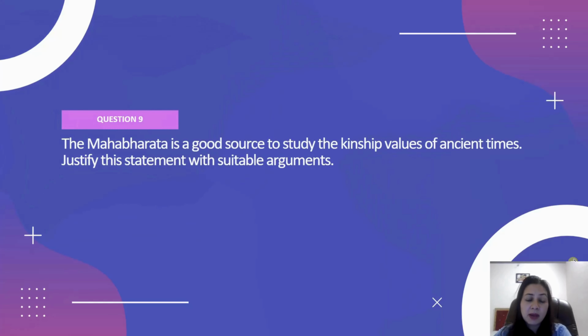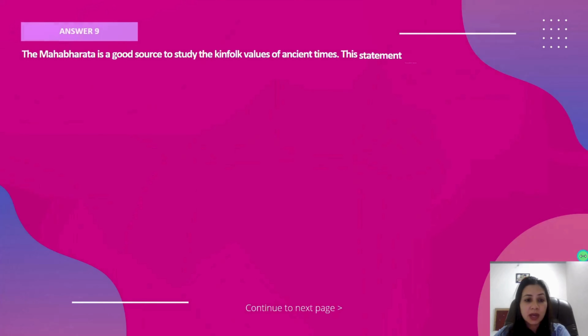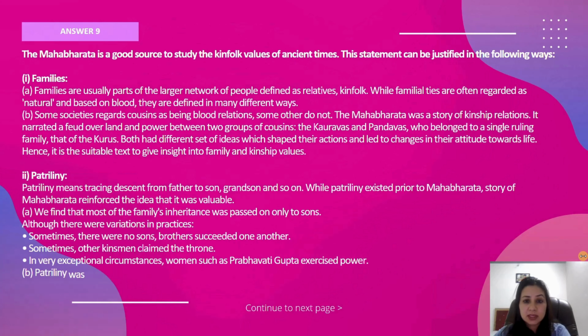Now, question number 9. The Mahabharata is a good source to study the kinship values of ancient times. So, justify the statement with suitable arguments. So, let's come to the social life.